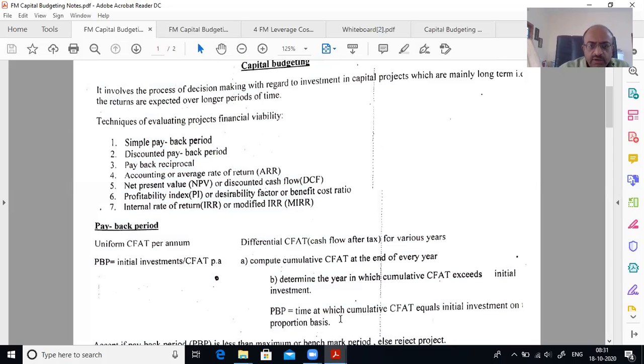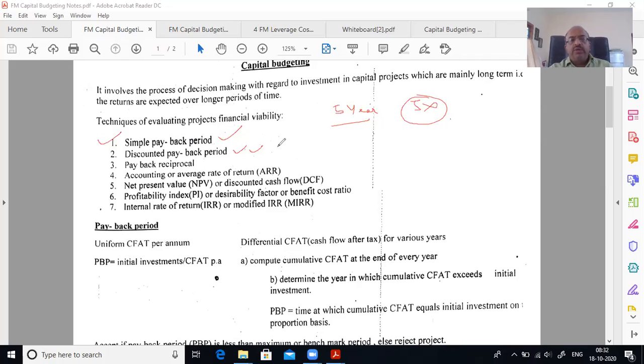One is simple payback. You have a benchmark: I need the money in 5 years. Are you getting the returns in 5 years? If you're not getting the return, then you cancel. That is simple payback. Discounted payback is where you are using a discounting technique to calculate the number of years. Here you are not doing discounting; here you are doing discounting, that is the present value calculation.